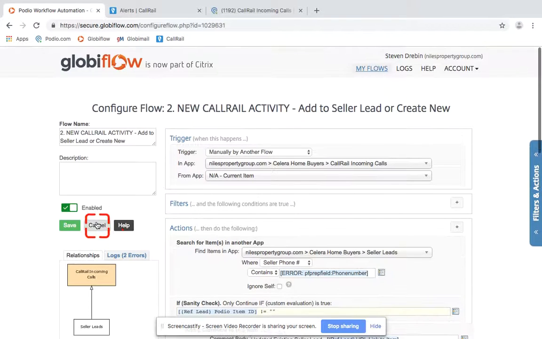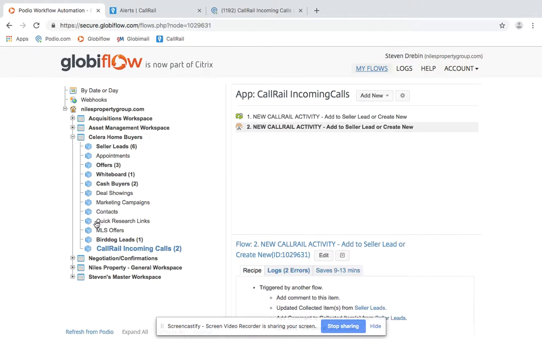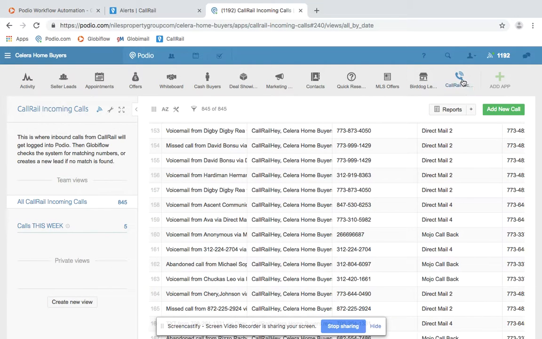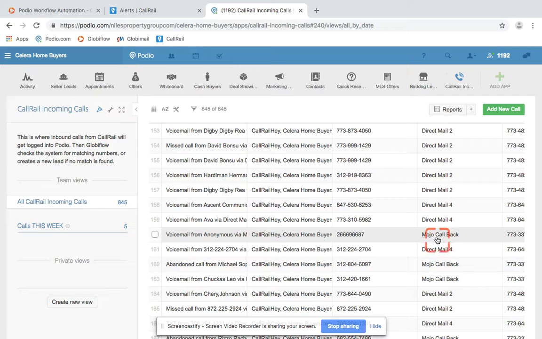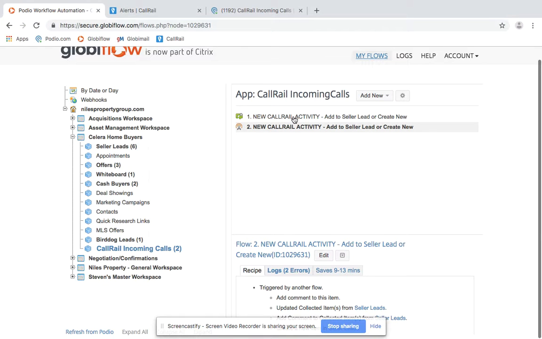All right. And so that's how we've built it out for you now, where if you look here in this app, everything's still going to come. You'll still see some that say Mojo callback, but those ones will have a note that they didn't get pushed onto seller leads. They'll get stopped in this spot. And that way you don't have to manage so many different notifications coming back and forth. It's just one quick filter on the GlobyFlow side.